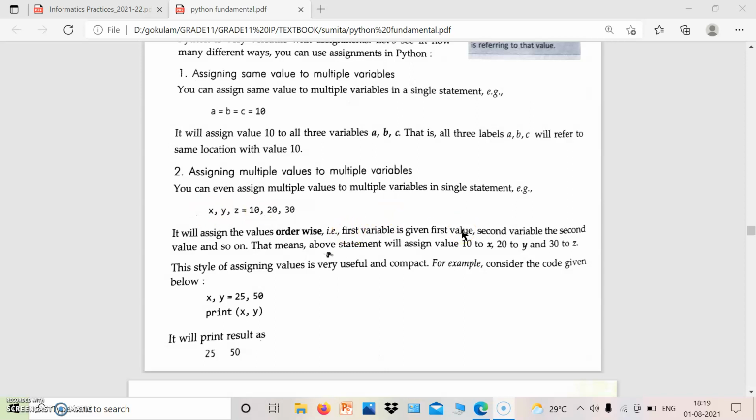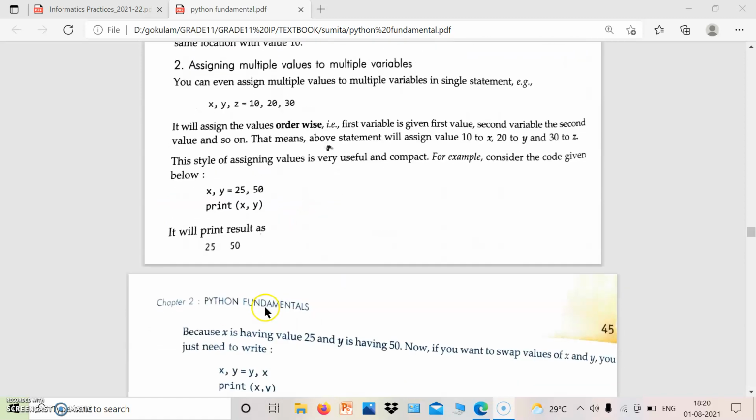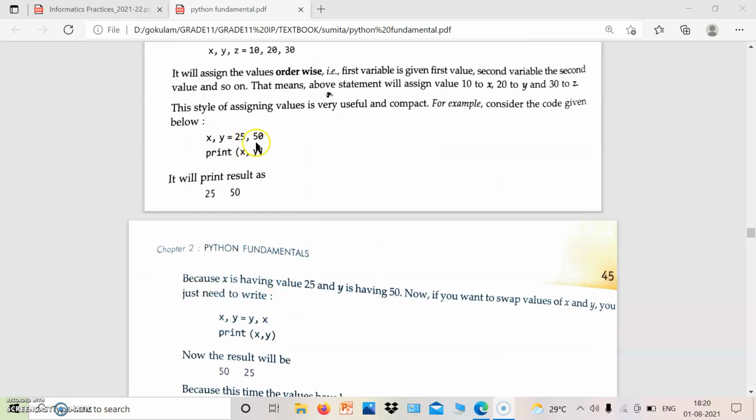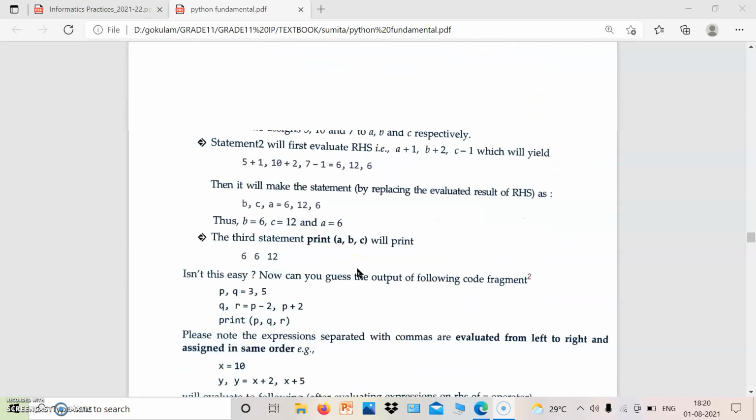Assigning the same value to multiple variables means we give multiple variable names like A equal to B equal to C equal to 20, which means this 20 is assigned to A, B and C. But another method is that we can give multiple values to multiple variables. We give variable names separated by commas, then an equal to sign, then values separated by commas. So here X will be 10, Y will be 20, Z will be 30. X comma Y equal to 25, 50 means X will be 25, Y will be 50. If we print X, Y, what will be the result? 25 and 50.